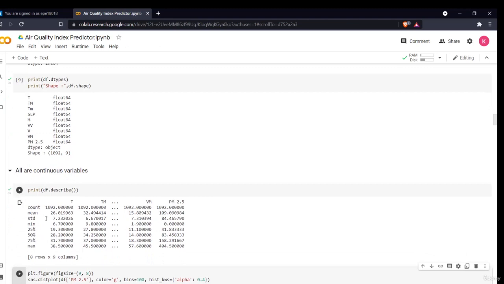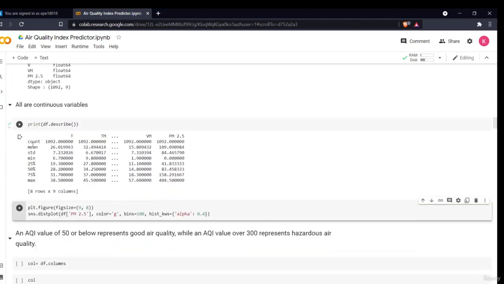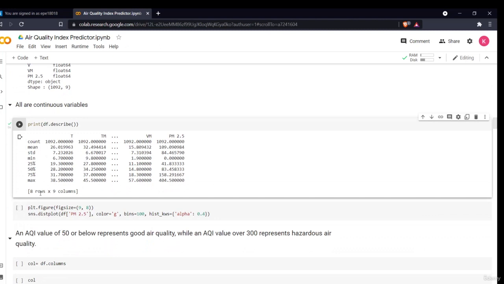The count is 1092, so obviously the 1092 rows. The mean is there, the standard deviation is there, the minimum, 25%, 50%, 75% and max value. It has 8 rows and 9 parameters it is showing.